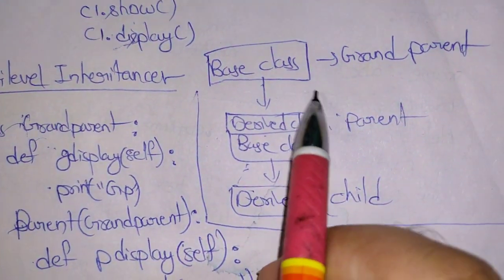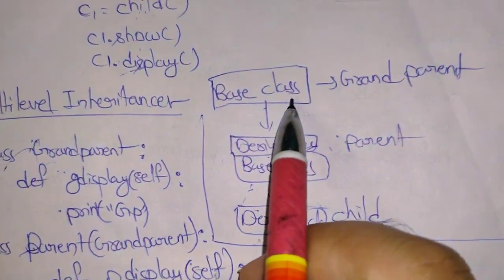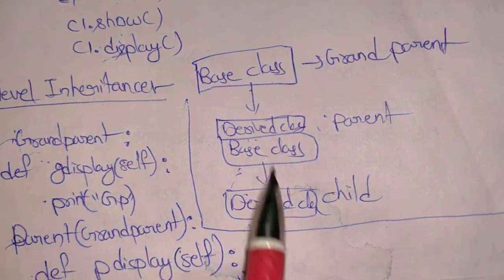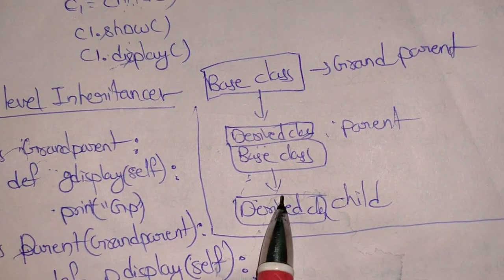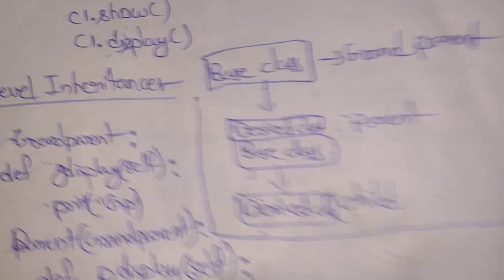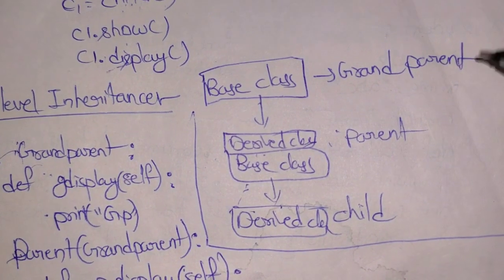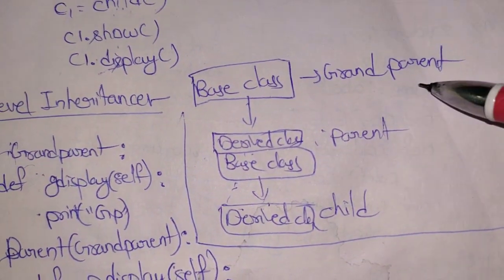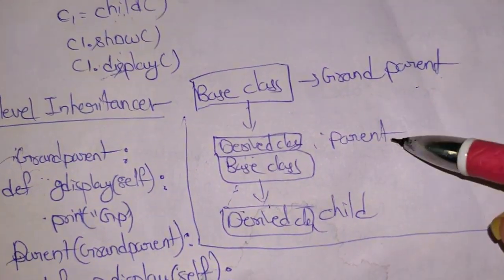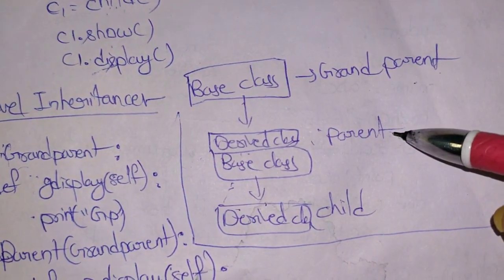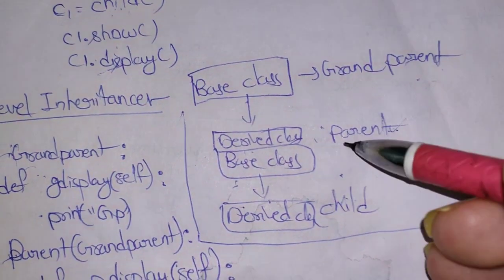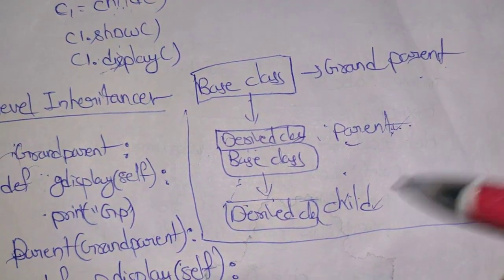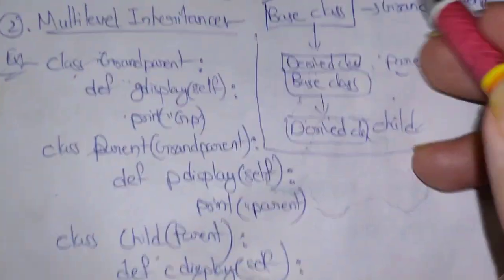So we will move on to multi-level inheritance. Here the multi-level inheritance goes like this. This is the base class, and this is the derived class. Again this derived class acts as a base class, and again we can derive from this base class. So here the hierarchy goes. The main base class is called the grandparent, the derived class of this base class is called parent, and the derived class of that is called child. So the last one is child. This is the hierarchy in multi-level inheritance.